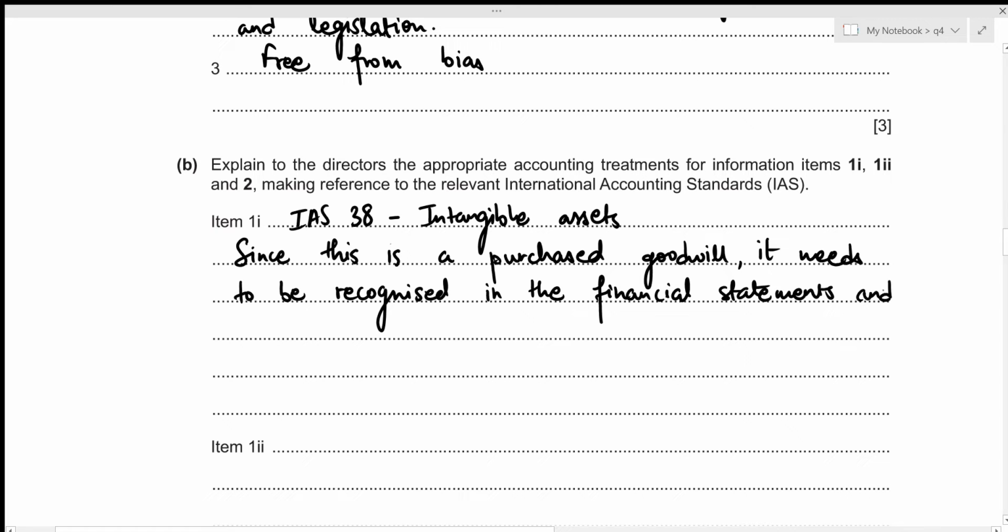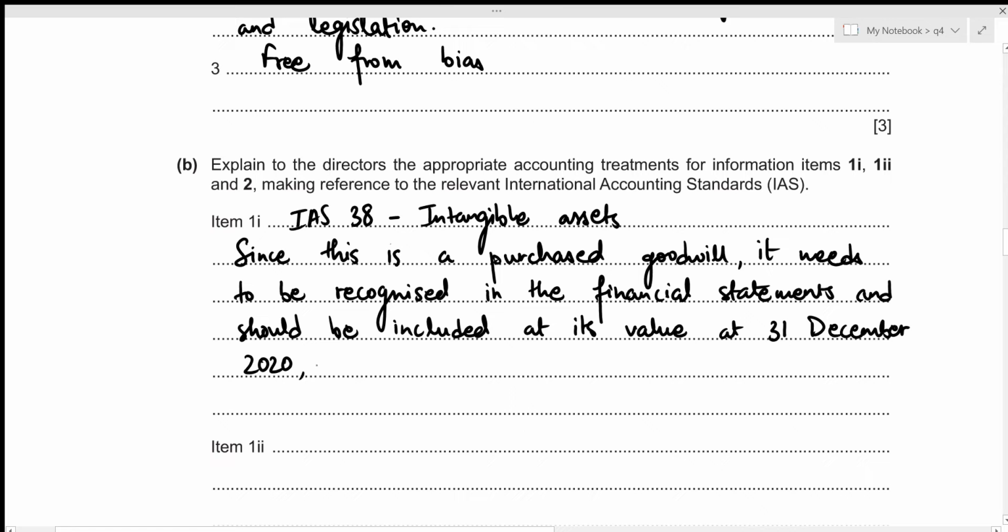And should be included at its value at 31st December 2020, and that value was 24,000. Okay, so this concludes item 1I. Now we can move towards item 1II.